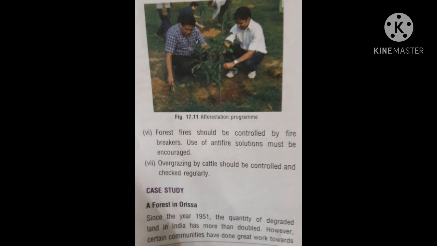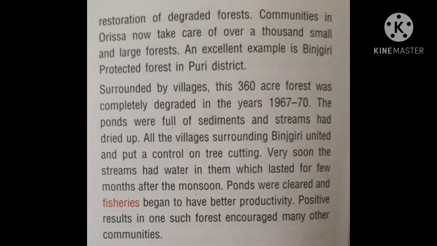Now the case study. First case study: a forest in Odisha. Since the year 1951, the quantity of degraded land in India has more than doubled. However, certain communities have done great work towards restoration of degraded forest. Communities in Odisha now take care of over 1,000 small and large forests.